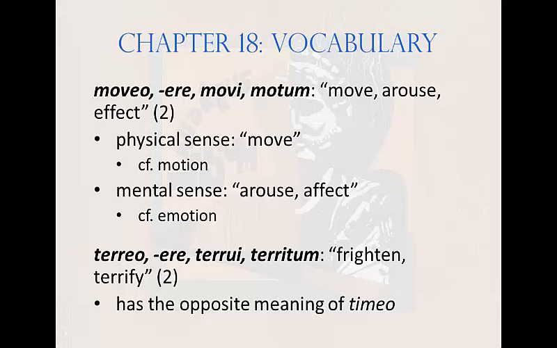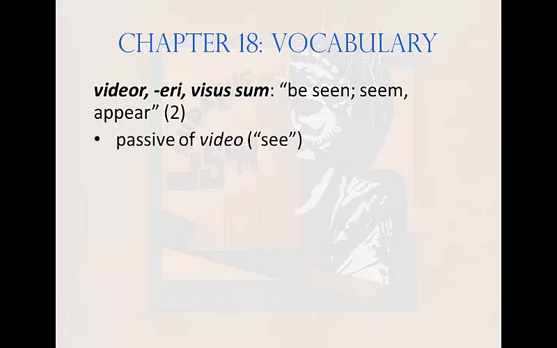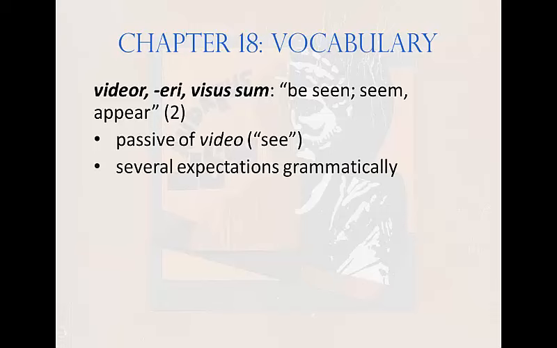Don't confuse these verbs. The last verb on this vocabulary list is videor, videri, visus sum, meaning be seen, seem, or appear. It's second conjugation, and it's the passive of a verb we've already encountered, video, videre, to see. Videor has several expectations grammatically.